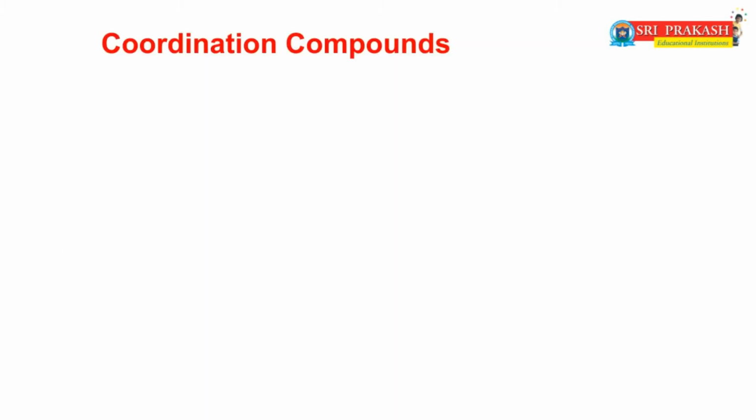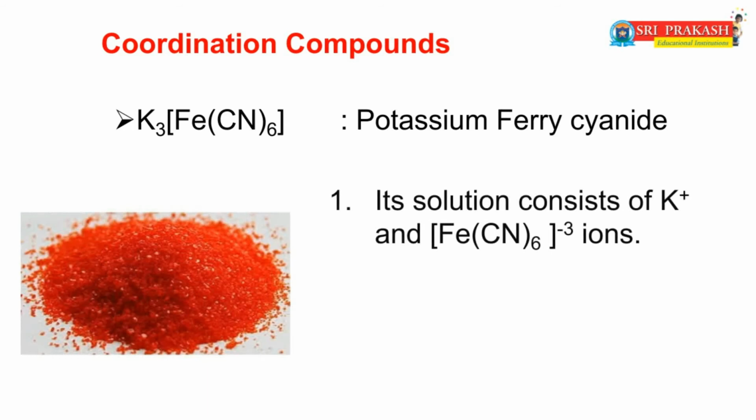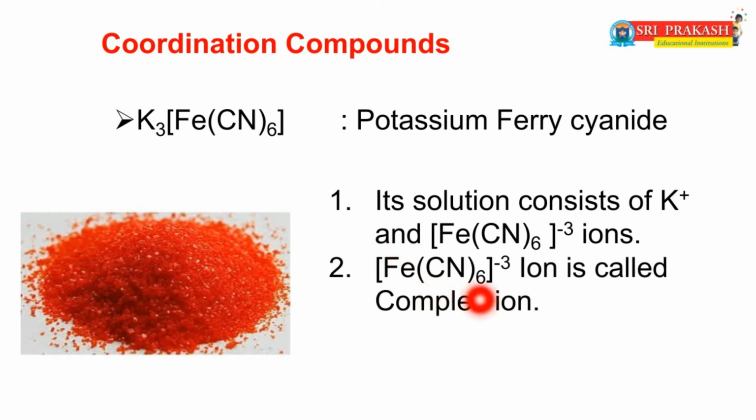And another example of coordination compound is K3[Fe(CN)6]. The chemical name of K3[Fe(CN)6] is potassium ferricyanide. This is the potassium ferricyanide. Its solution consists of K+ and [Fe(CN)6]3- ion. [Fe(CN)6]3- ion is called complex ion.